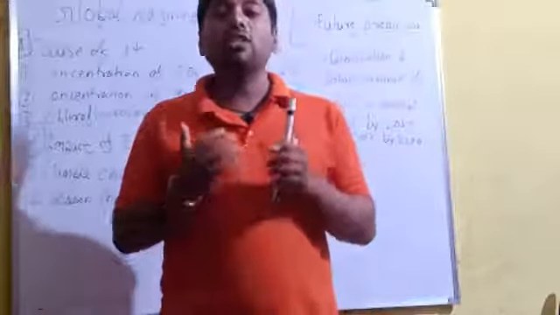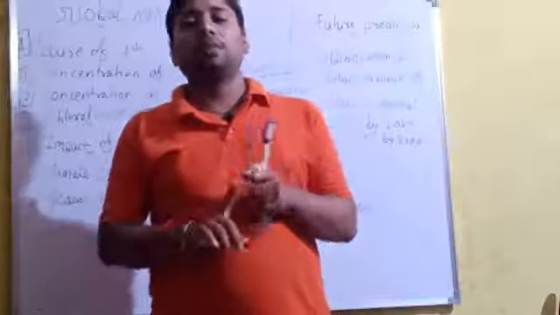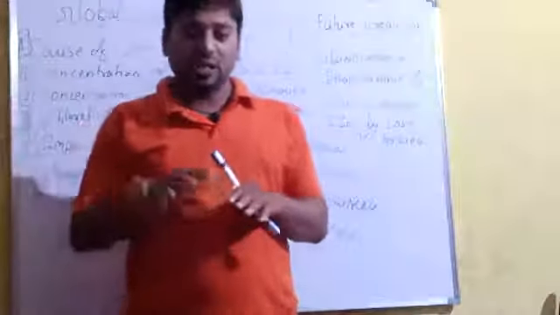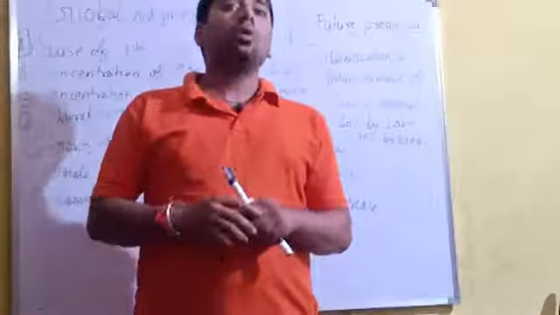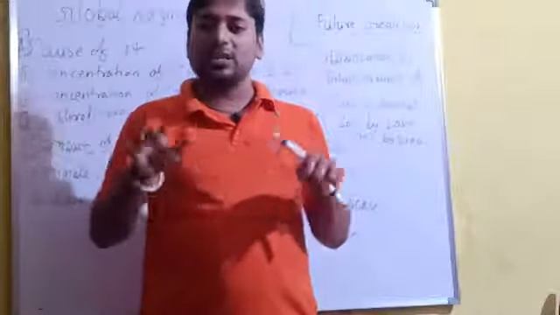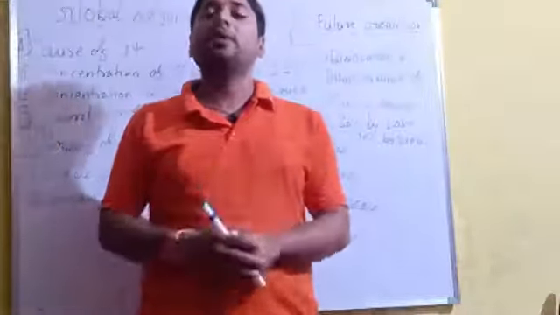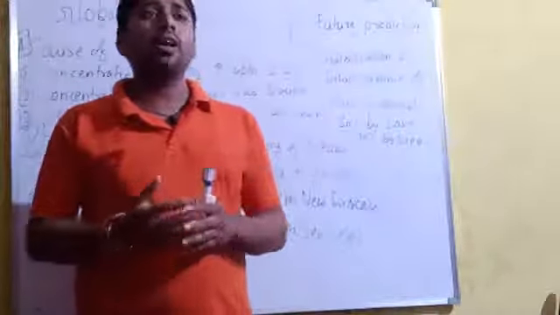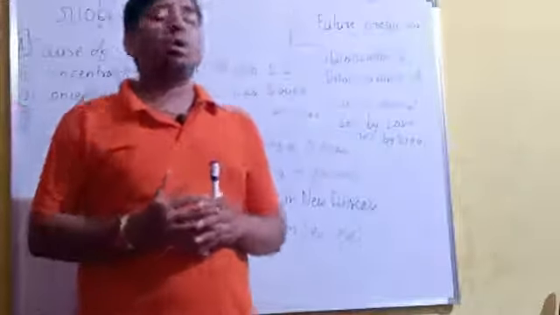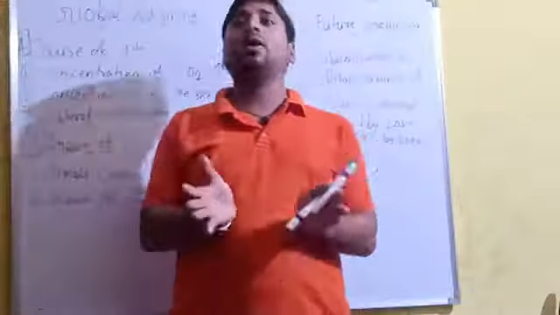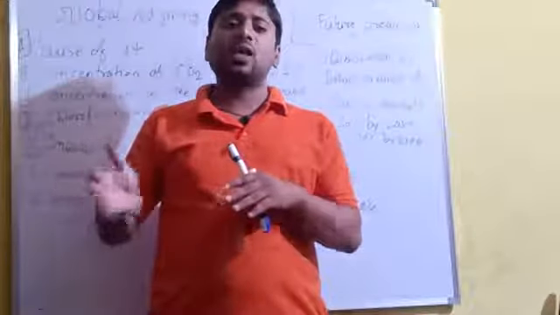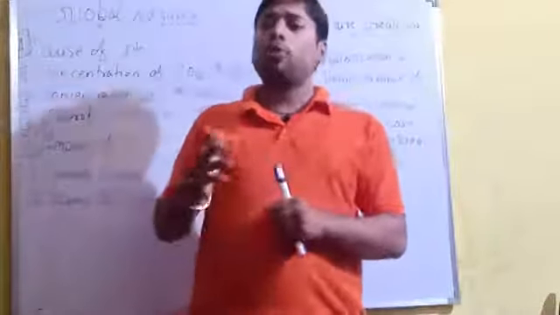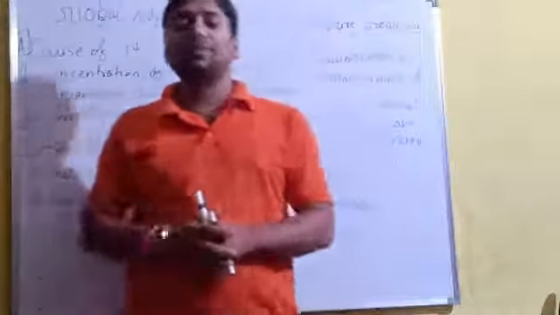What can we do so that things will be managed? First of all, how can we manage things, how can we decrease these impacts? If the emission of greenhouse gases is less, then things will be maintained and will be better. Regarding the Kyoto Protocol, every country is now playing an impactful role in these things. They are holding a summit together. They are thinking about global warming and taking steps regarding it. So the Kyoto Protocol is there, made for these things.